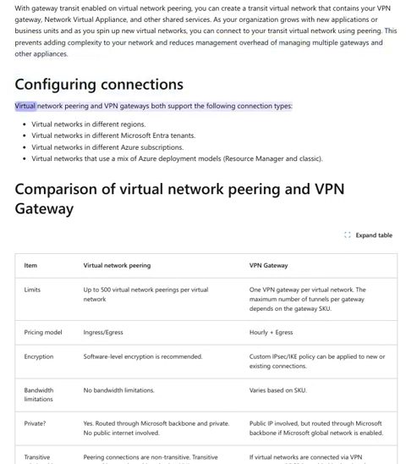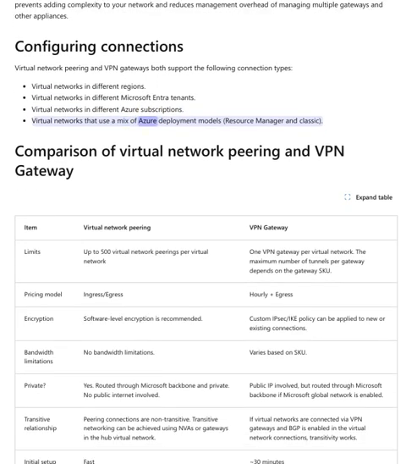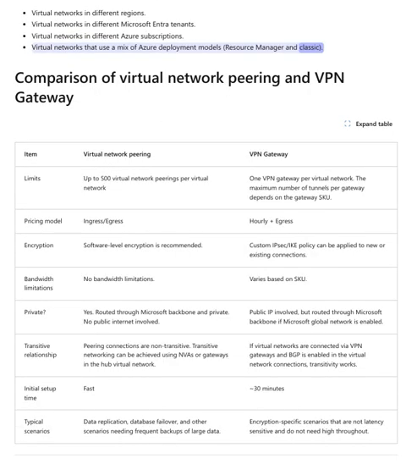Configuring connections. Virtual network peering and VPN gateways both support the following connection types. Virtual networks in different regions. Virtual networks in different Microsoft Entra tenants. Virtual networks in different Azure subscriptions. Virtual networks that use a mix of Azure deployment models, Resource Manager and Classic.